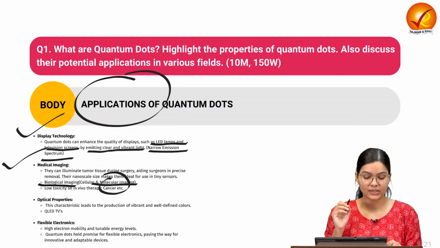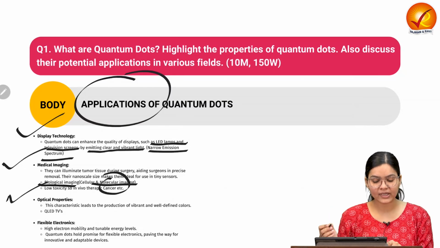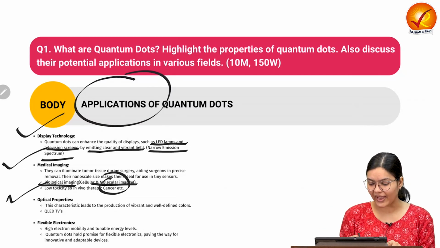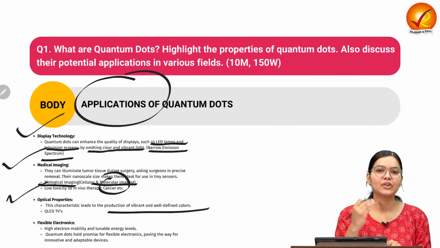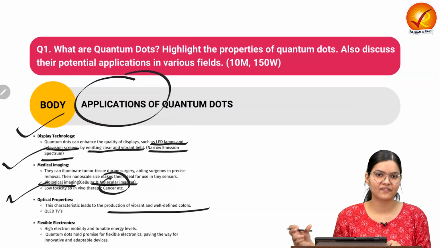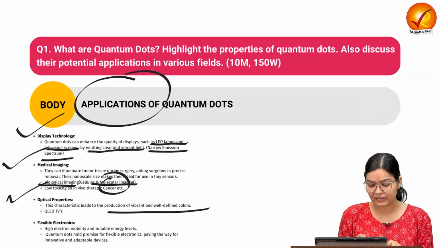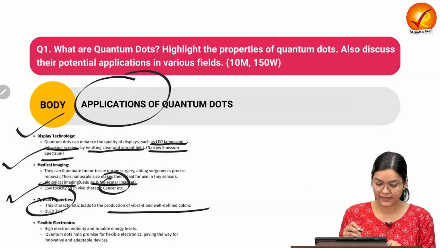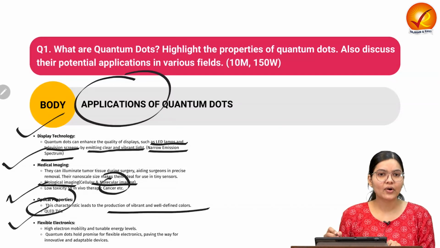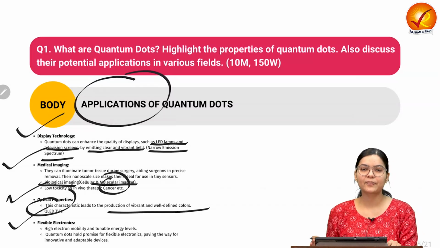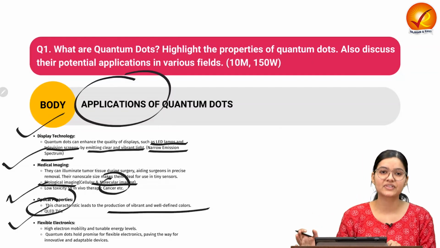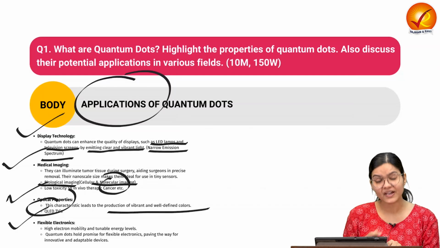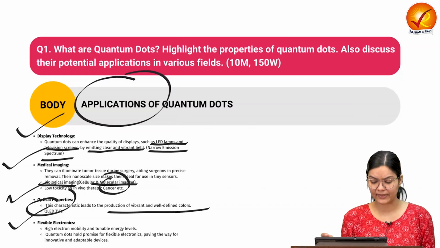It also has optical properties, because its vibrant and well-defined color can be used for vibrant kinds of displays where we have a specific need. For example, QLED TVs. Flexible electronics: it has semiconducting properties. Because of this wide range of semiconducting properties, it is used for various kinds of electronic applications.